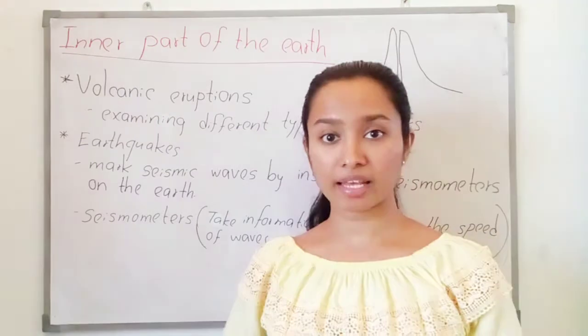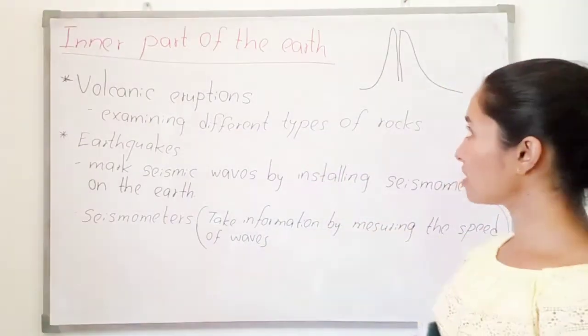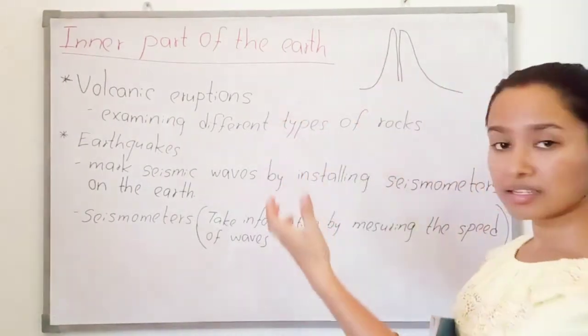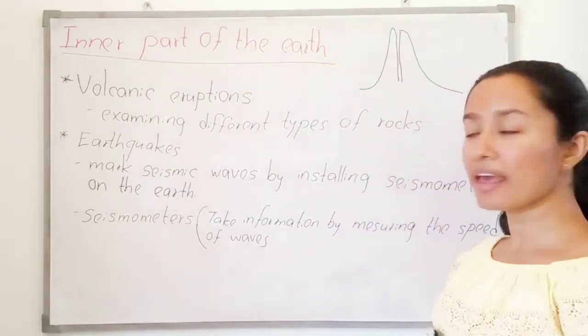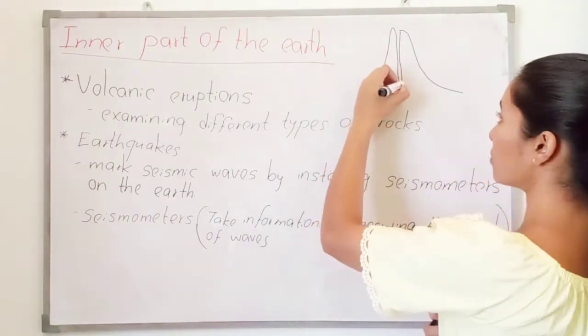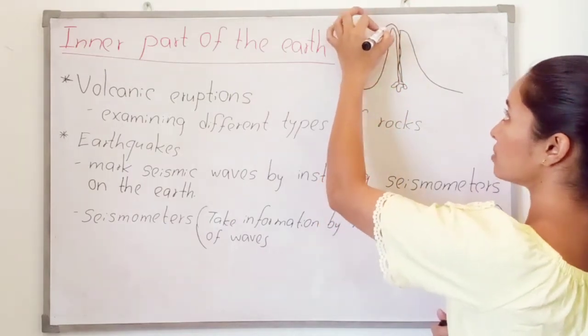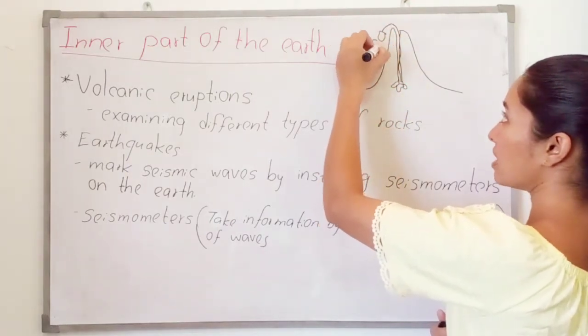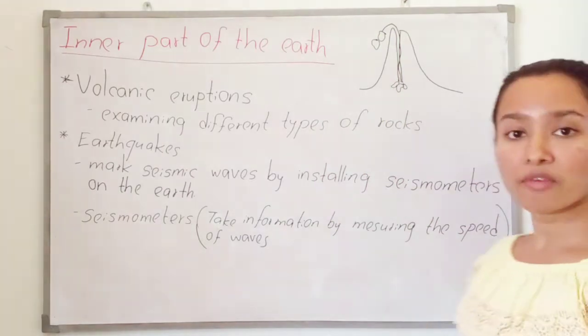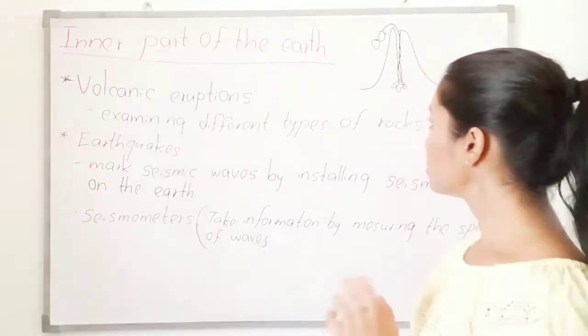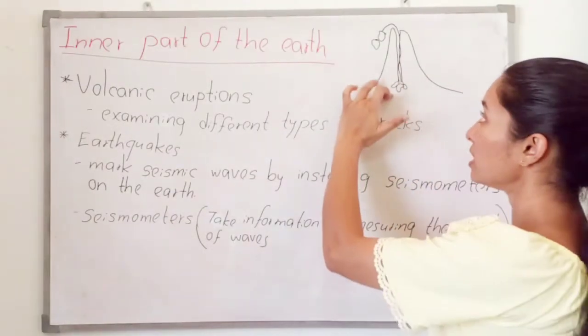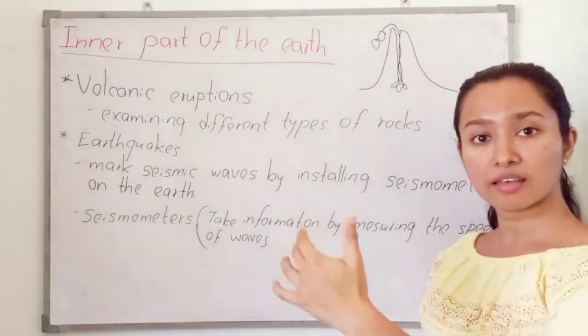During these volcanic eruptions, rocks come out through the inner layers of the Earth.